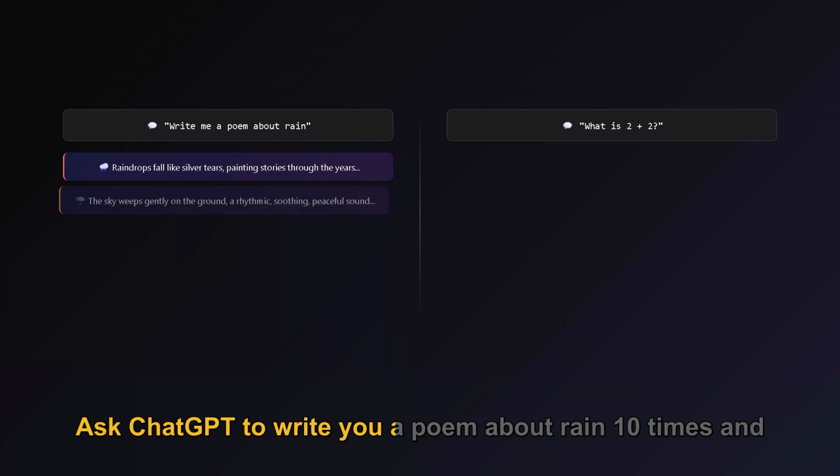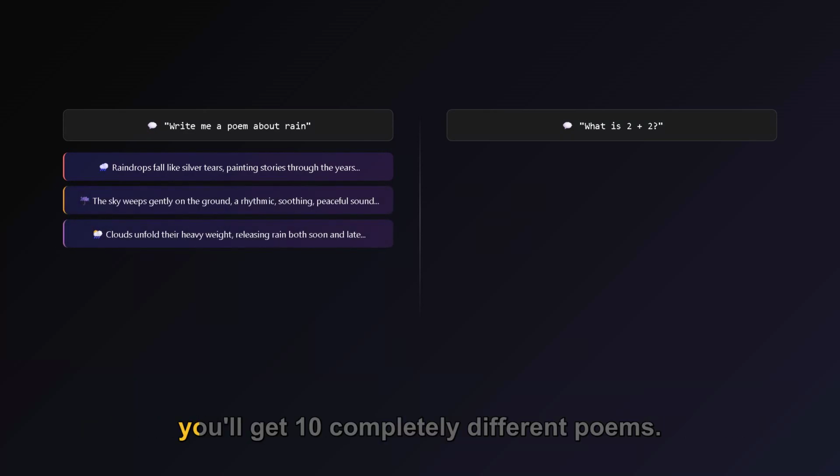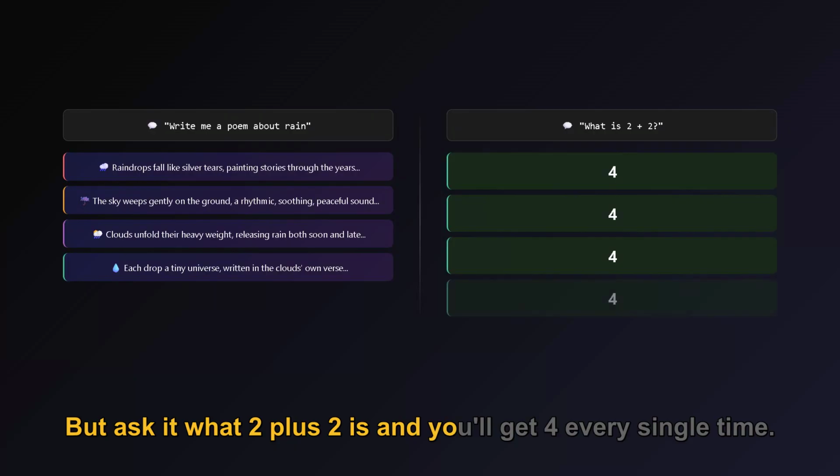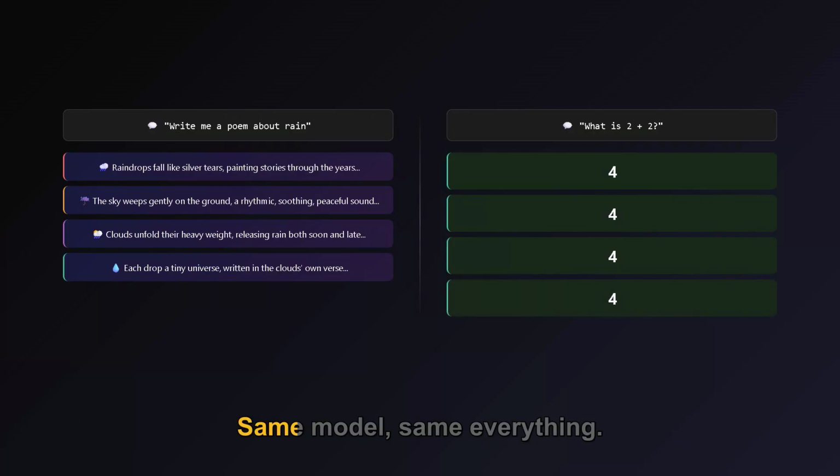Ask ChatGPT to write you a poem about rain 10 times and you'll get 10 completely different poems. But ask it what 2 plus 2 is and you'll get 4 every single time. Same model, same everything. So what's actually going on?